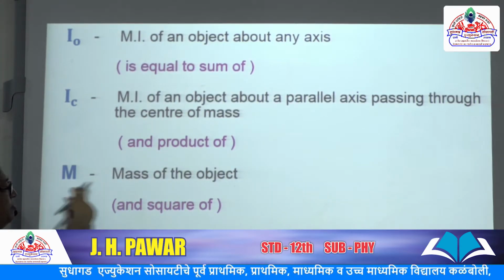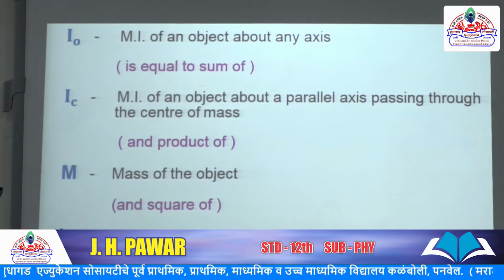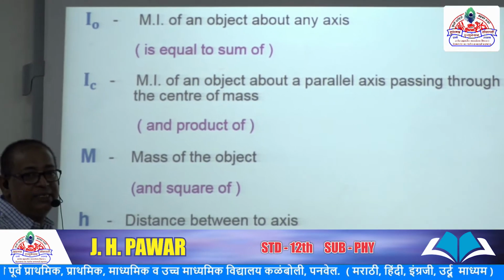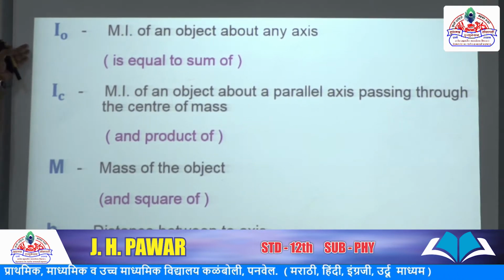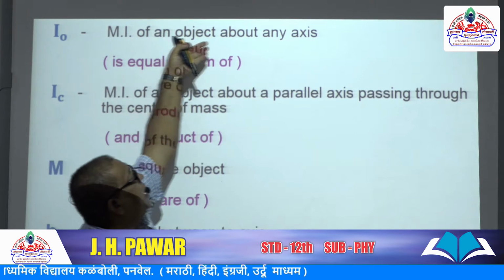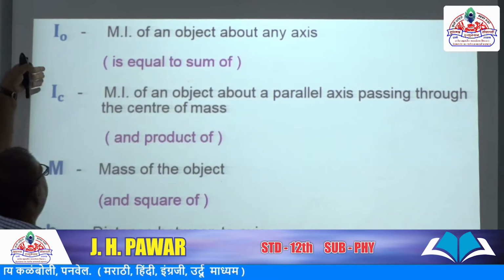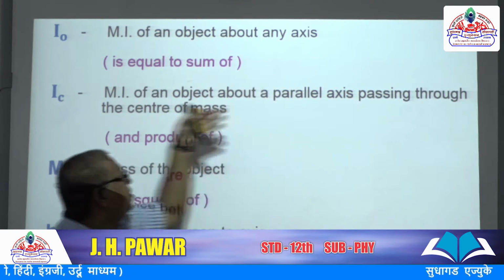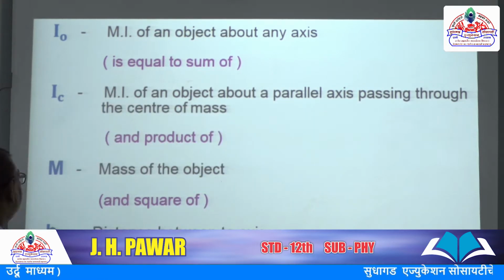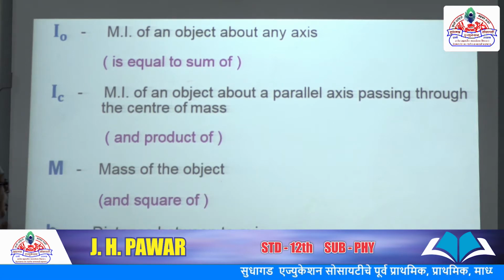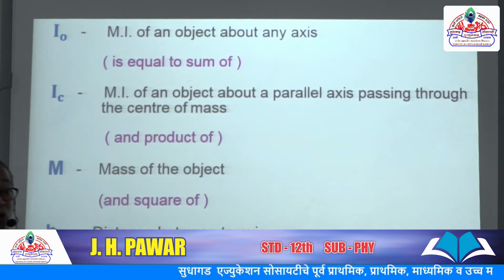What is m? Mass of the object. And h, distance between two axes. Again, the same thing: I O, moment of inertia of an object about any axis; I C, moment of inertia of an object about a parallel axis passing through center of mass; thereafter m, mass of the object, and h, distance between two axes.